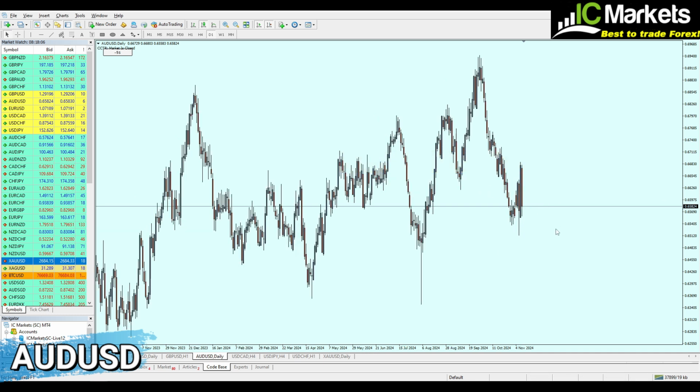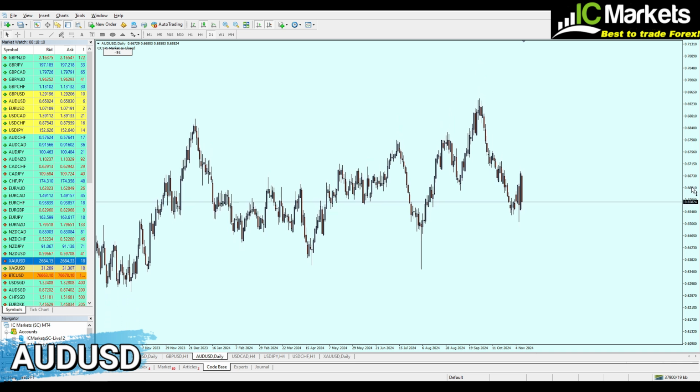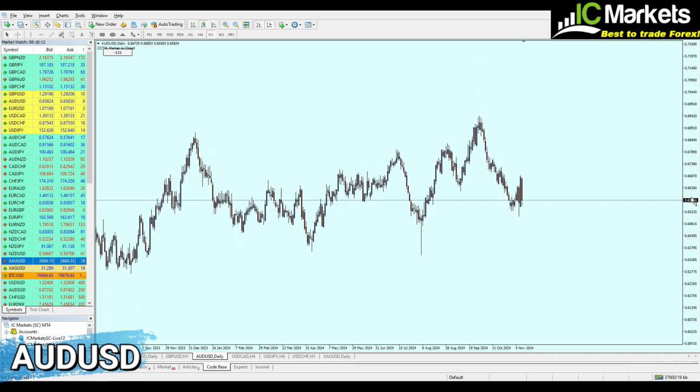Now, how far is the fall going to continue? In my opinion, let me again lower the price scale, squeezing the chart. If the AUDUSD continues the fall, it's going to have to test a strong key level of support right here, exactly at the bracket of 0.64, which means AUDUSD is going to continue the fall till it reaches at least the bottom of the support right here, exactly at 0.647. Until then, let's continue shorting this pair.